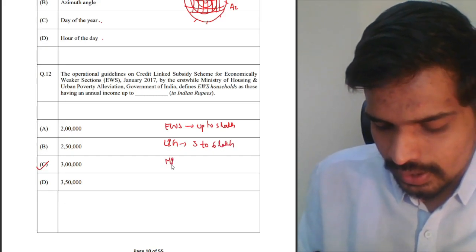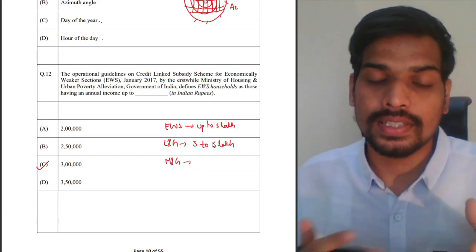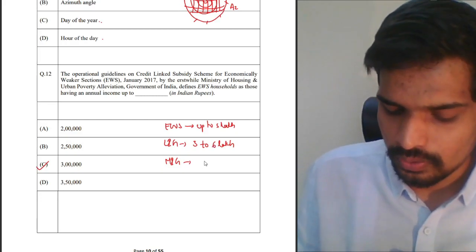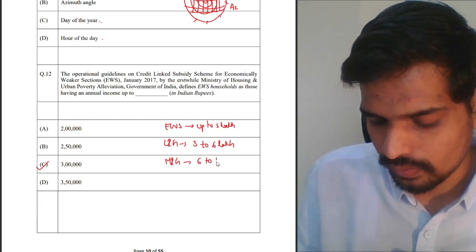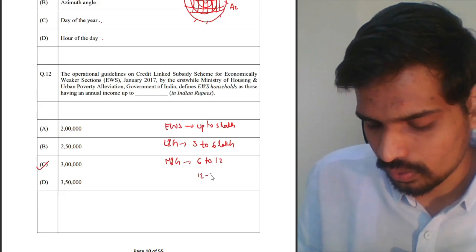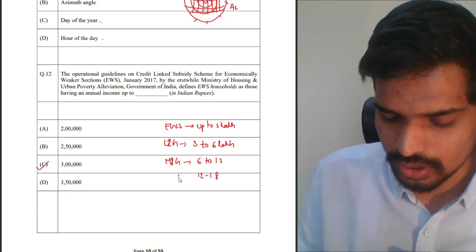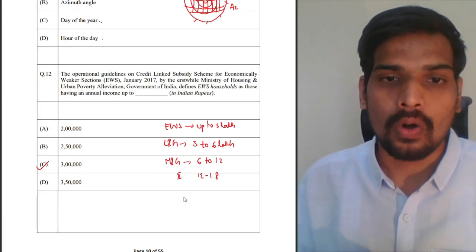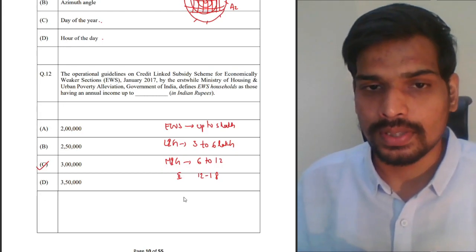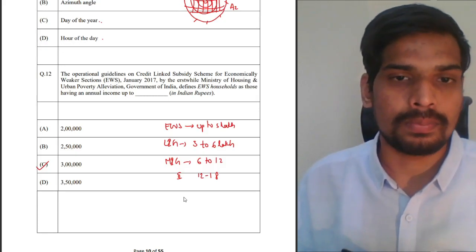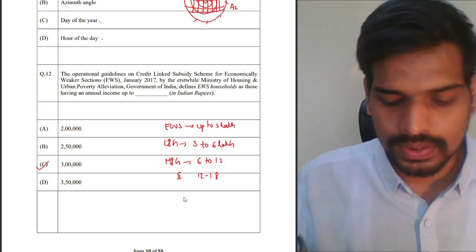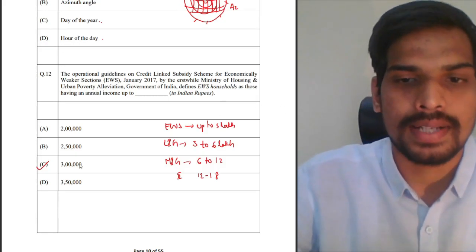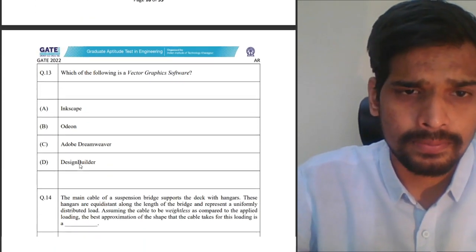Then you have MIG, and within MIG there is MIG 1 and MIG 2. The range is from 6 to 12 lakhs per annum for MIG 1 and 12 to 18 lakhs per annum for MIG 2. That's the categorization as per the operational guidelines of the Credit Linked Subsidy Scheme by the Ministry of Housing and Urban Poverty Alleviation. The answer for this particular question, however, is 3 lakh per annum. That is question number 12.